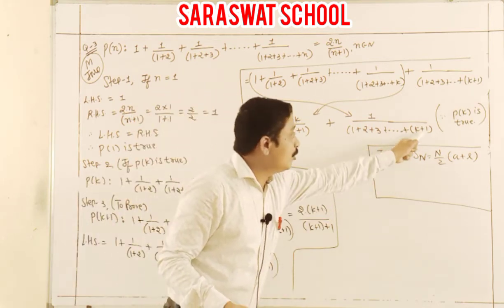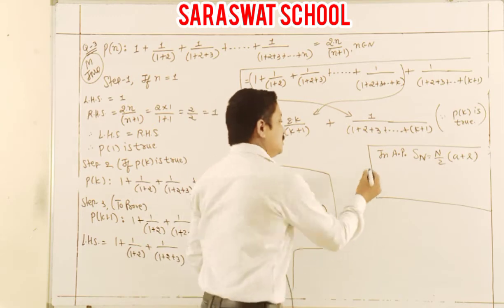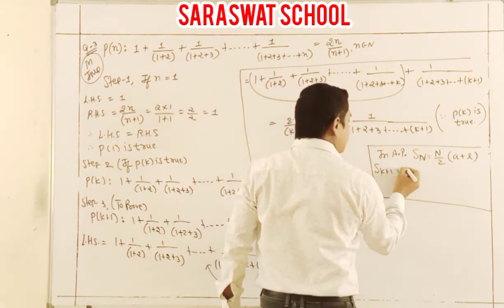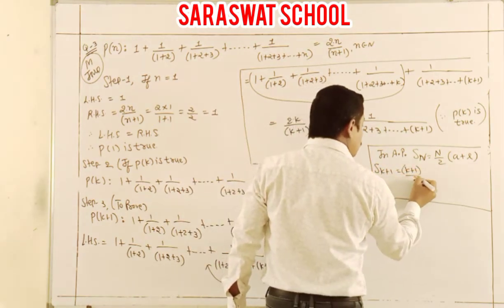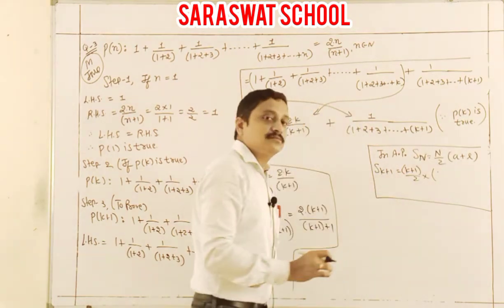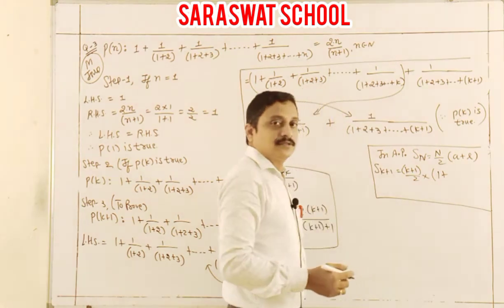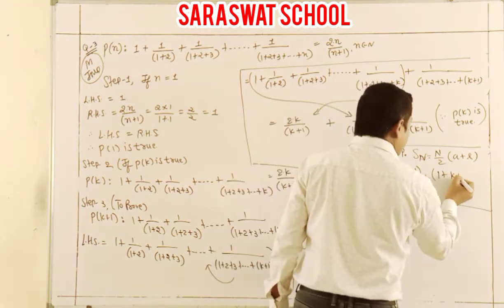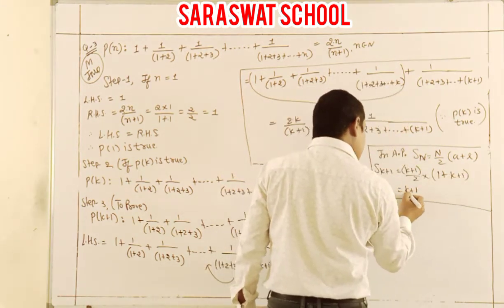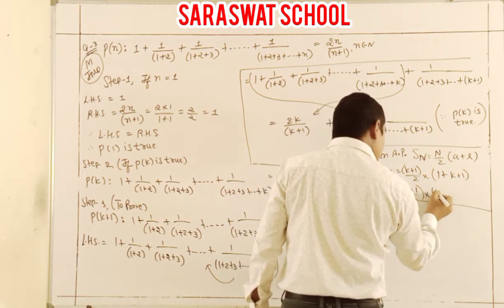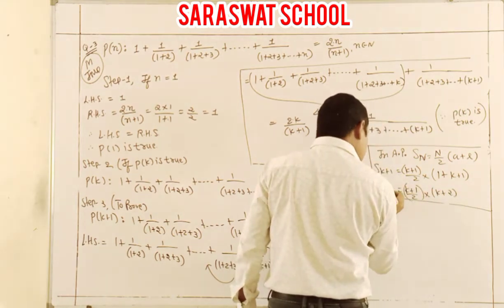But here how many terms N? K plus 1. So S of K plus 1, we will write K plus 1 by 2. A is what? First term. My first term is 1. And what is last term? K plus 1. So finally getting K plus 1 by 2 into K plus 2. That is the summation of K plus 1.